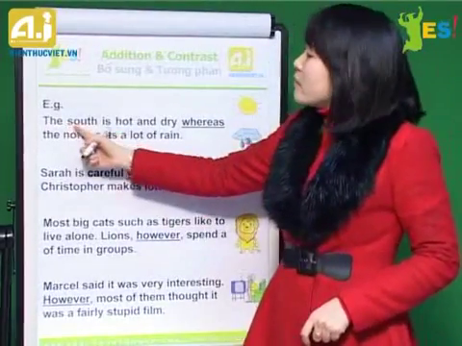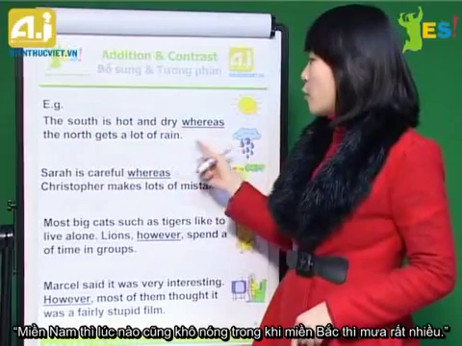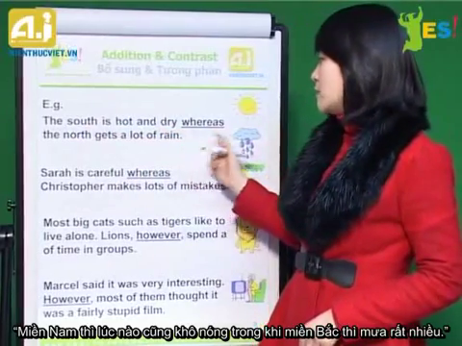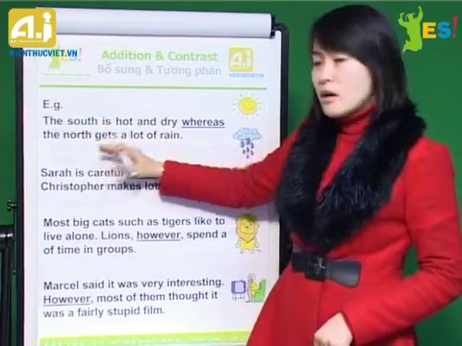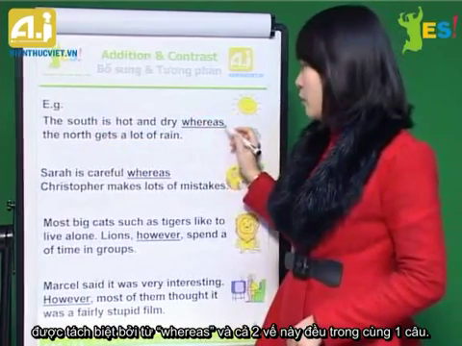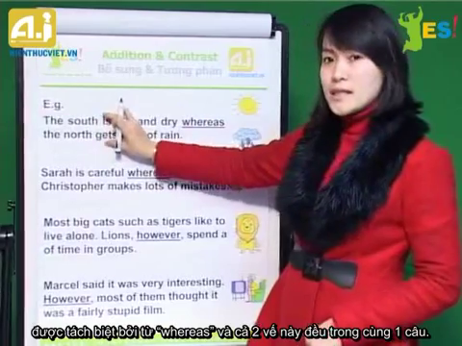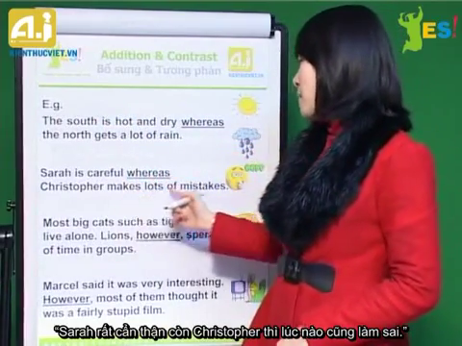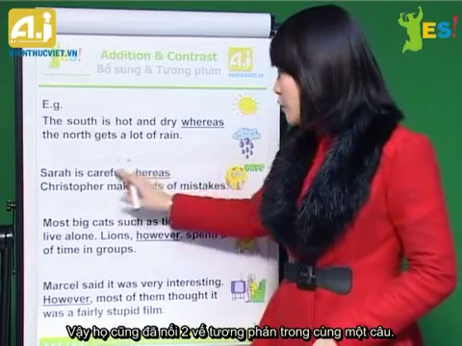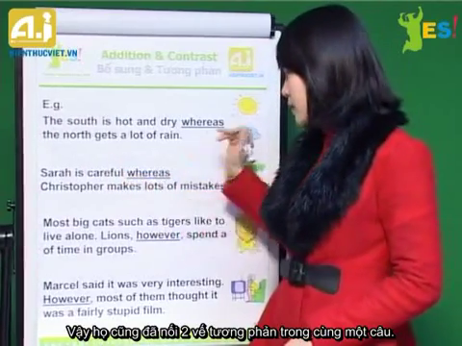We can see here, the south is hot and dry, whereas the north gets a lot of rain. So we see two contrasting ideas about the south and the north, separated by the word whereas, and they're both in one sentence. Sarah is careful, whereas Christopher makes lots of mistakes. So they connect two clauses in one sentence as well.